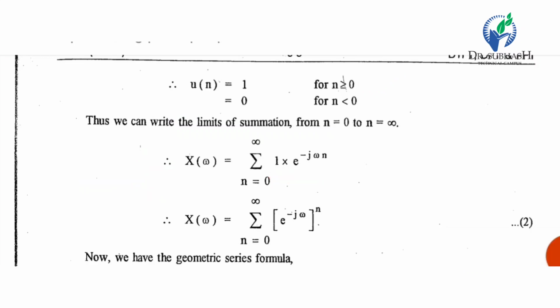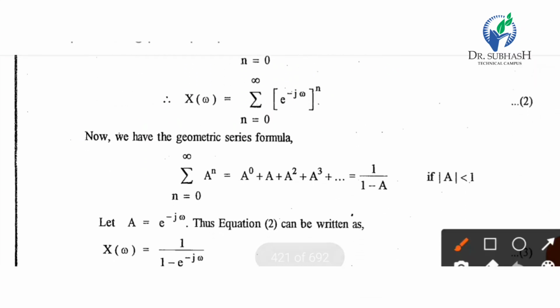So X of omega equal to summation n equal to 0 to infinity e raised to minus j omega, all raised to n.